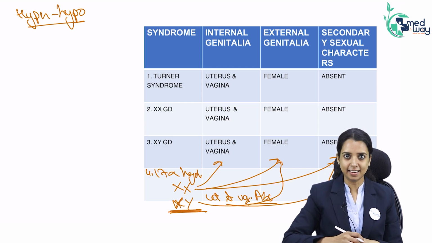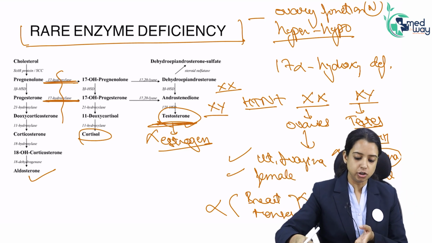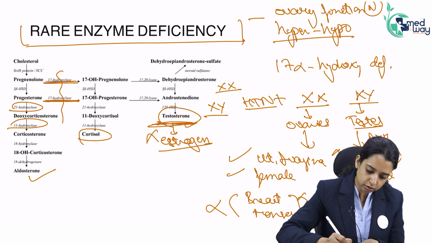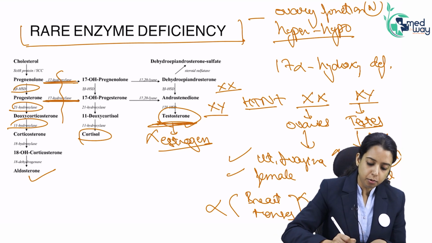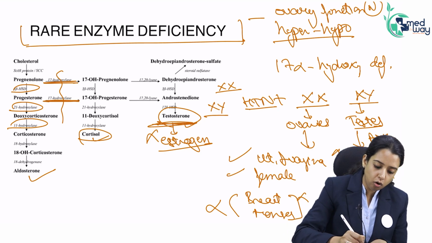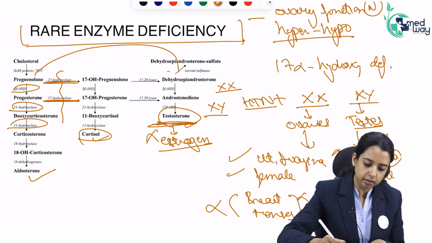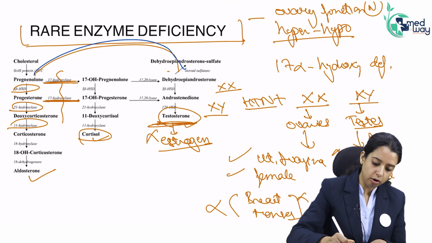Okay? Is this clear? Do not confuse it with congenital adrenal hyperplasia. Congenital adrenal hyperplasia is deficiency of 21, 11 and 3-beta. Here, aldosterone is the problem, cortisol does not happen. All the byproducts will go and form the androgen.